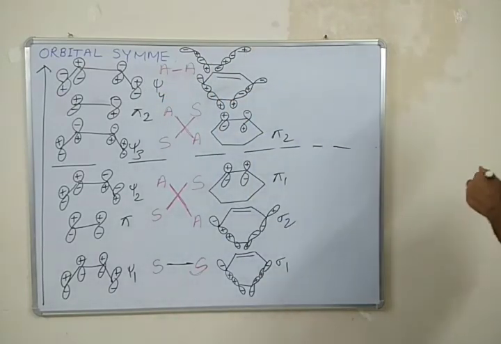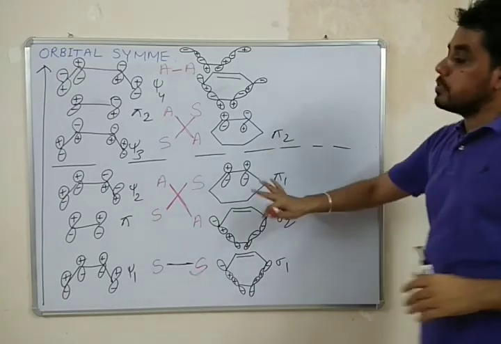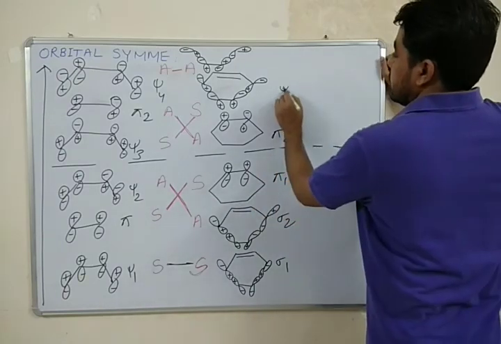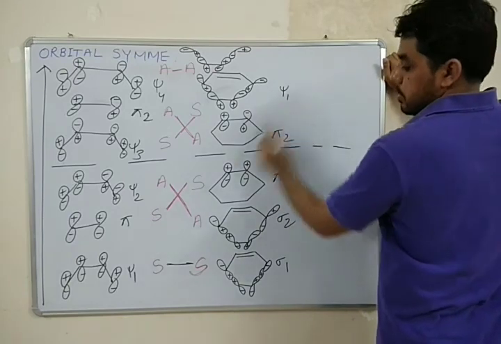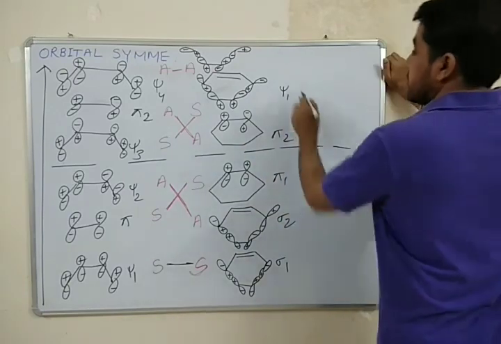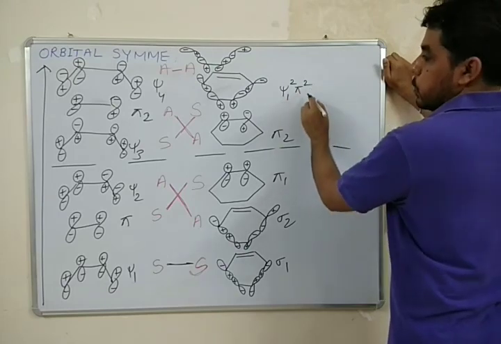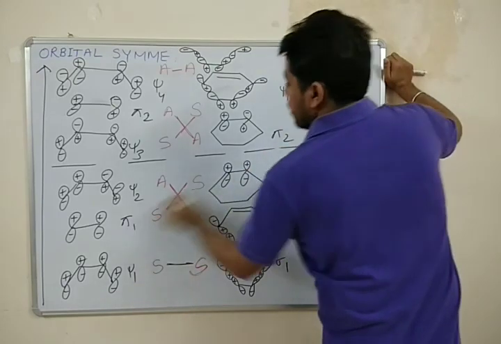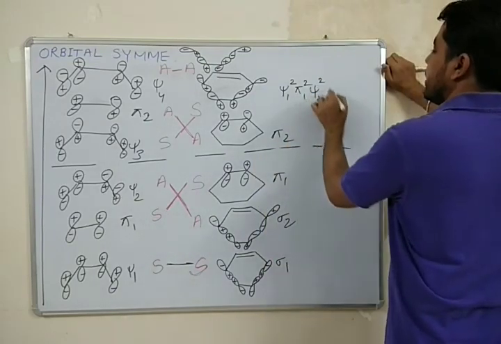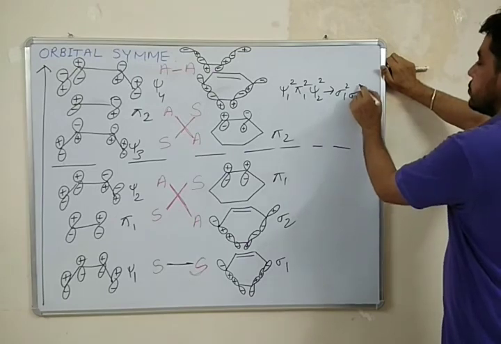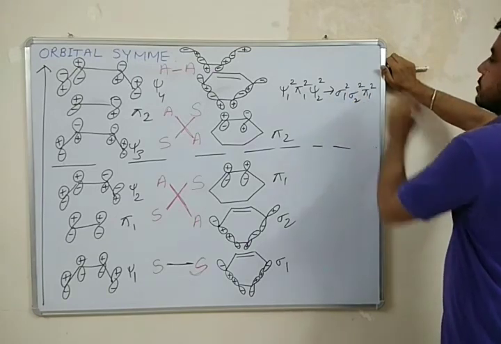So after observing this correlation diagram, I can write the electronic configuration for this particular example: psi 1 square, pi square, psi 2 square get converted into sigma 1 square, sigma 2 square, and pi 1 square.